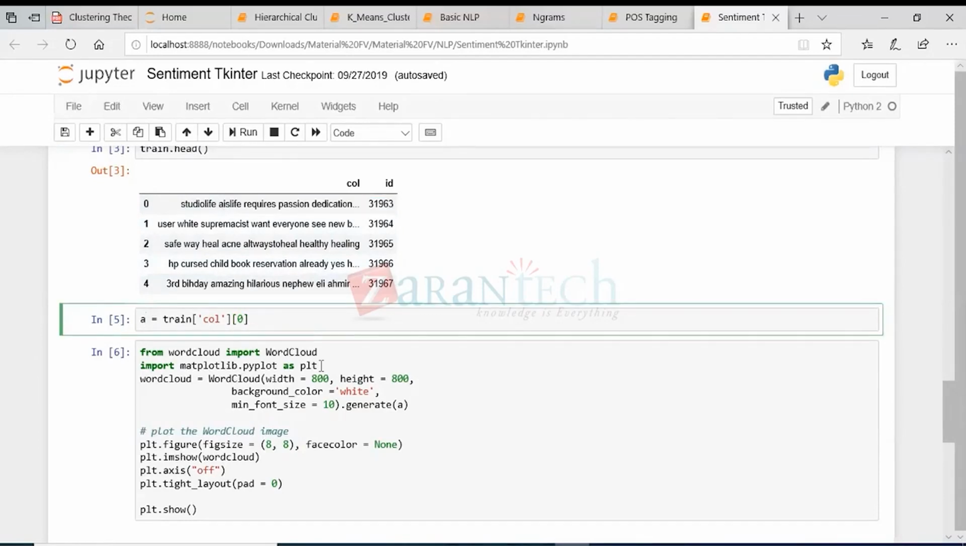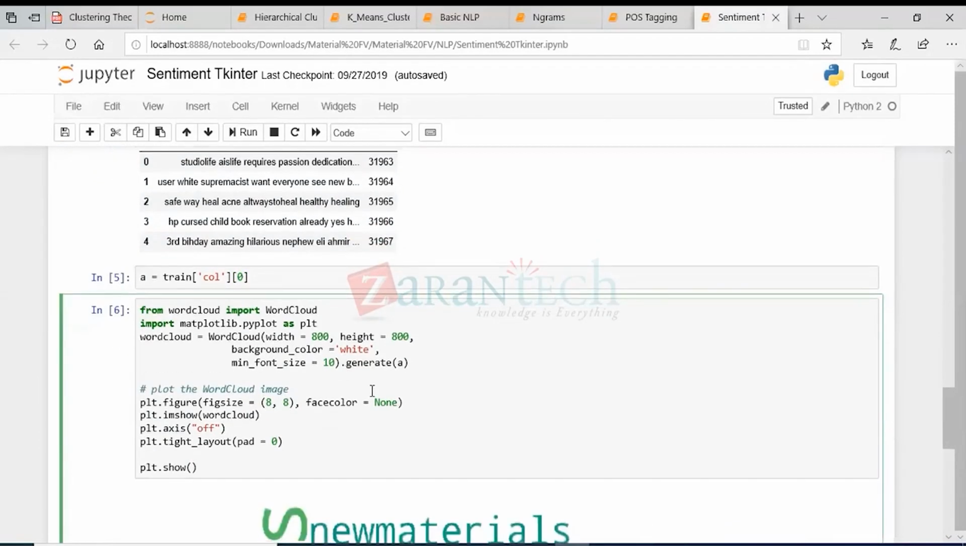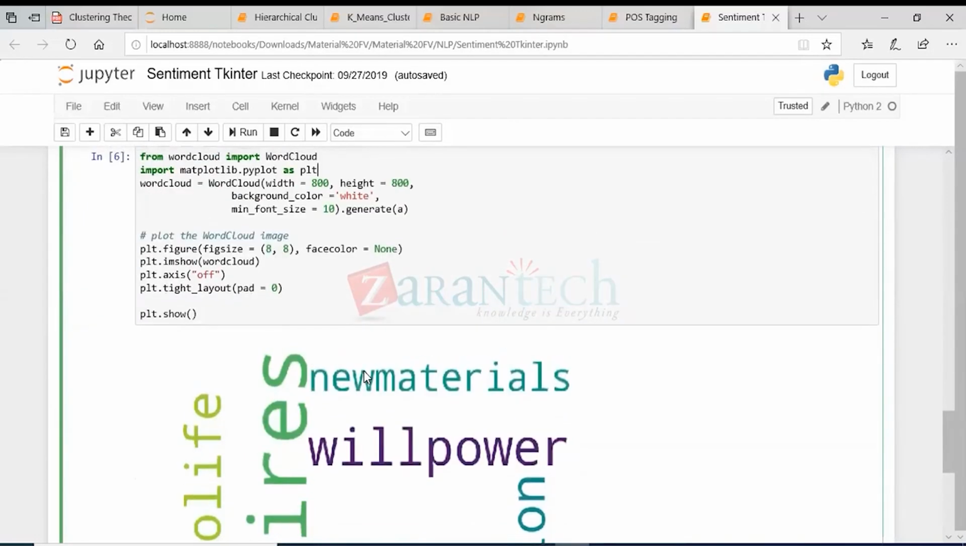Now I'll import the word cloud. Word cloud is the library from which we'll be importing the word cloud function. So from wordcloud, import WordCloud, and then I'll import matplotlib as well, to make this word cloud much more attractive. Then let's build a word cloud. Define a variable. This is the variable name, so don't get confused with the library. You can mention whatever you want here.